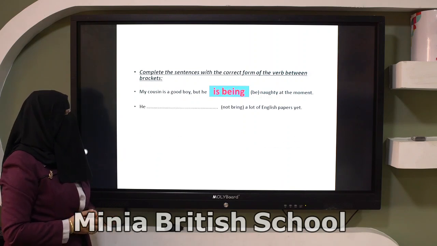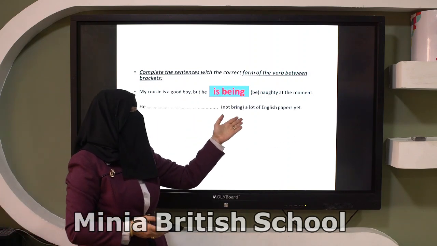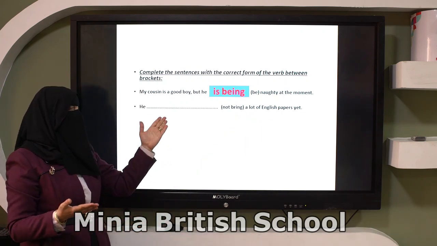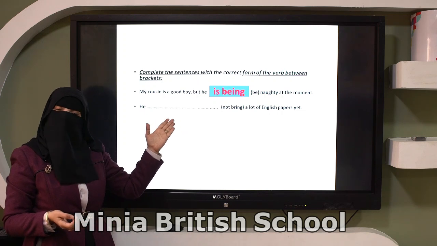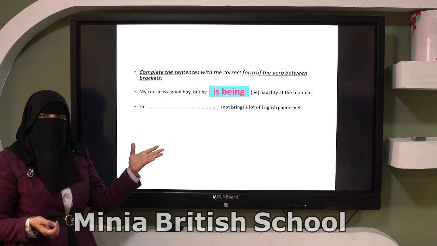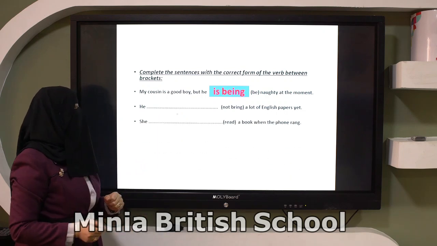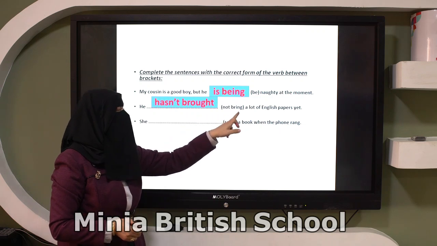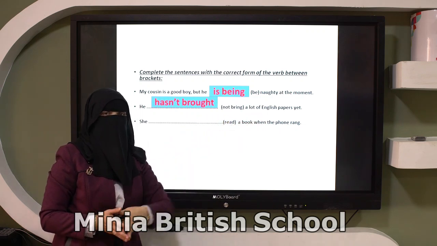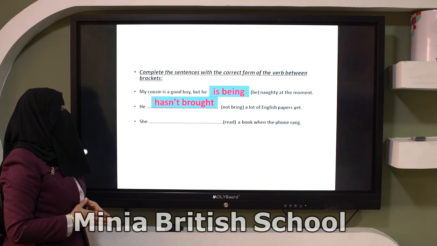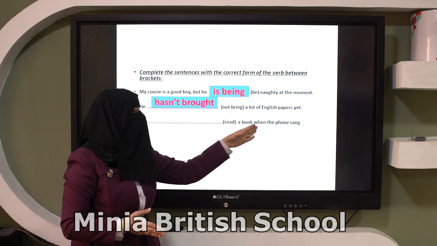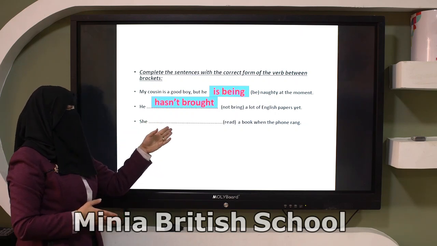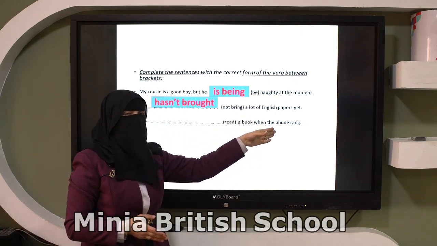The second one, he not bring a lot of English papers yet. Which tense should I use in this sentence? Excellent, yes, present perfect simple. So I have to say, he hasn't brought a lot of English papers yet. Very good. Number 3, she read a book when the phone rang.